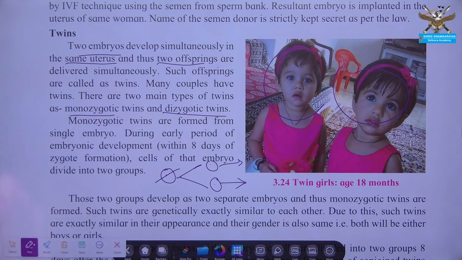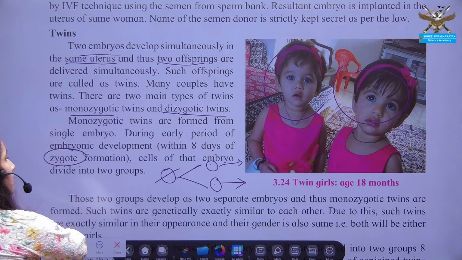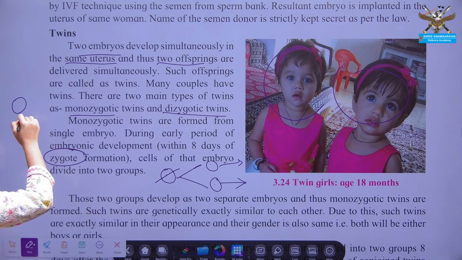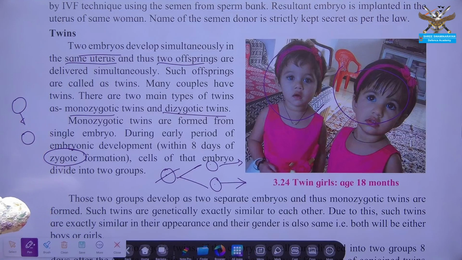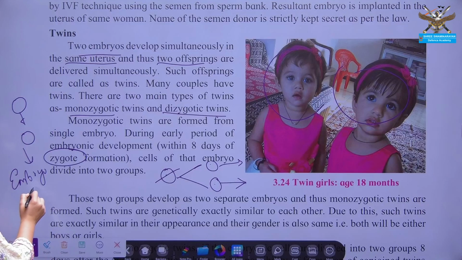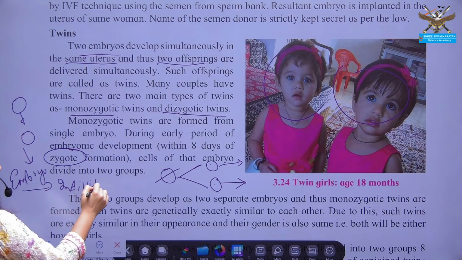What do you mean by monozygotic? That whenever these individuals develop from a single zygote, that is, a single egg is fertilized with a single sperm, and it gives rise to an embryo, right? It gives rise to an embryo, and this embryo further forms the individual in normal condition.